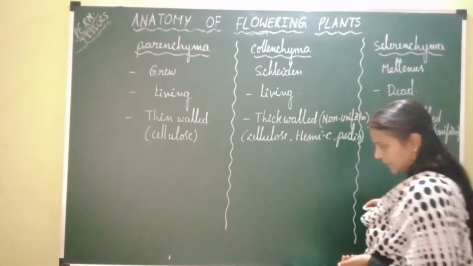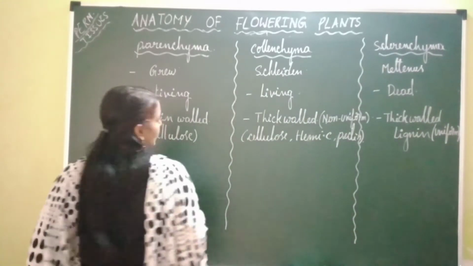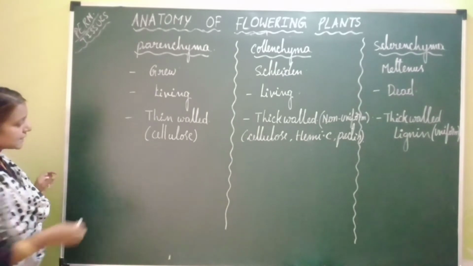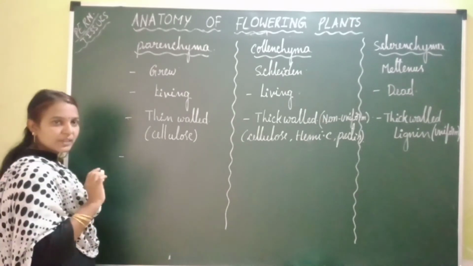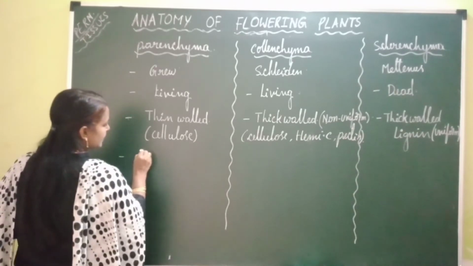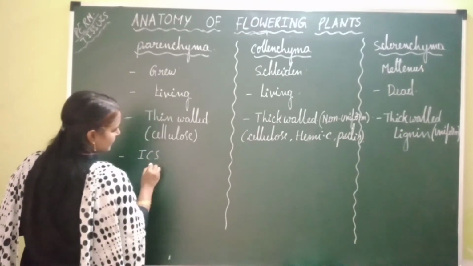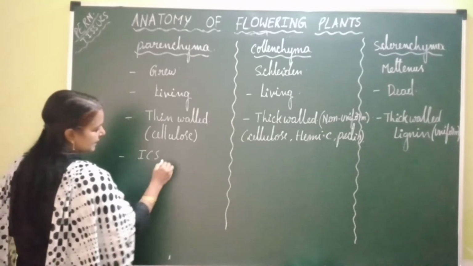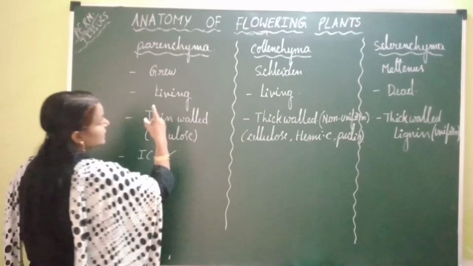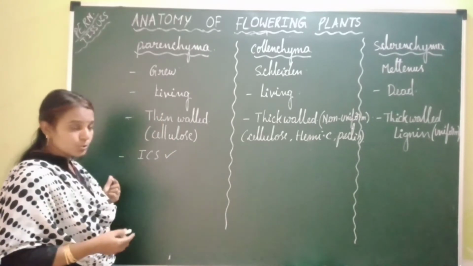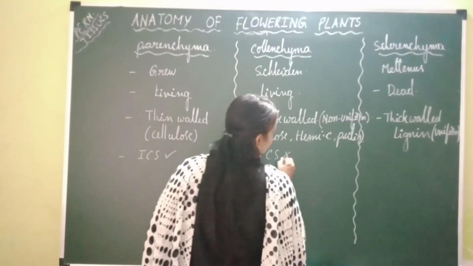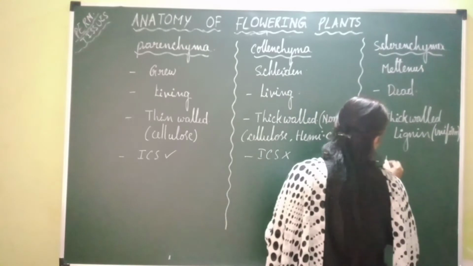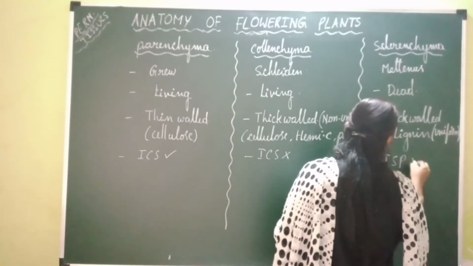Okay, next, coming to whether these cells have intercellular spaces or not. I am writing it as ICS. Intercellular spaces are present in parenchymatous tissue generally, and absent in collenchyma, and in sclerenchyma also intercellular spaces are absent.